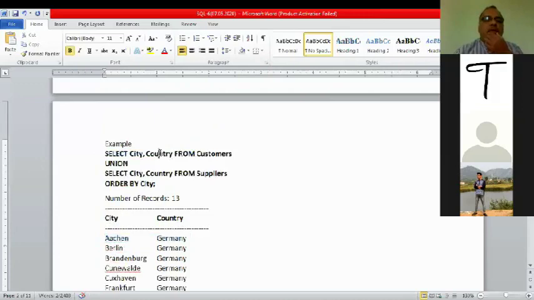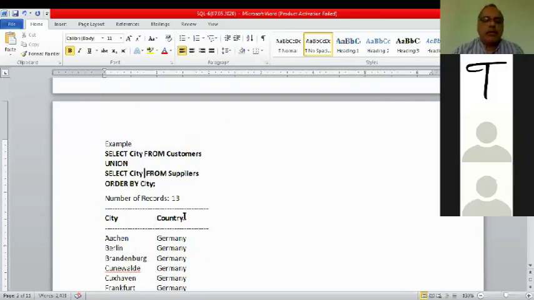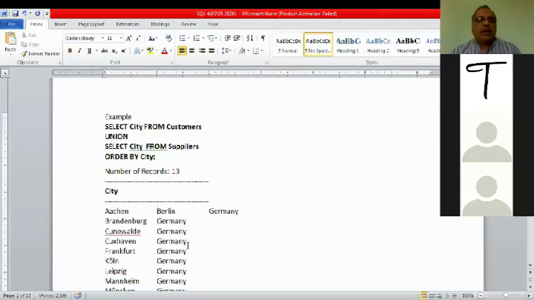Actually, it should come from city, not country. It must be city, sorry, not country. By mistake it has come. Country will not be displayed. Only the city. Anyway, remove this. Because we have written city, only city will come.